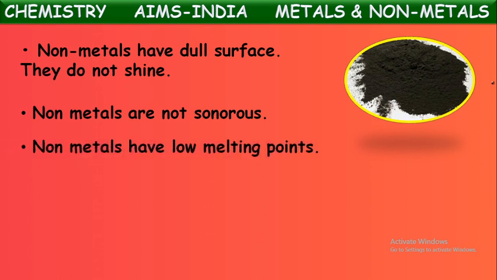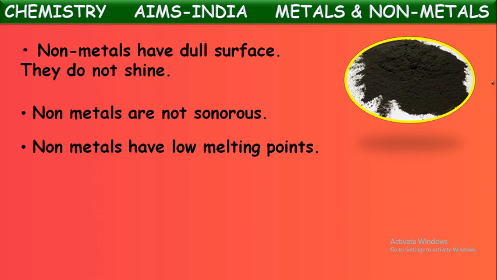Okay, next property. Non-metals have low melting points. Let us compare these properties of non-metals with the metals. Metals have high melting and boiling points. Mostly all the metals are hard solids at normal temperatures. To melt them, it requires a large amount of heat. That means they have high melting points, whereas non-metals have low melting points.